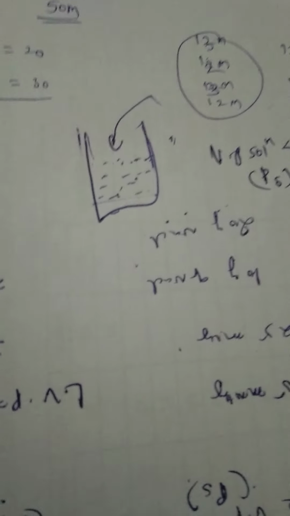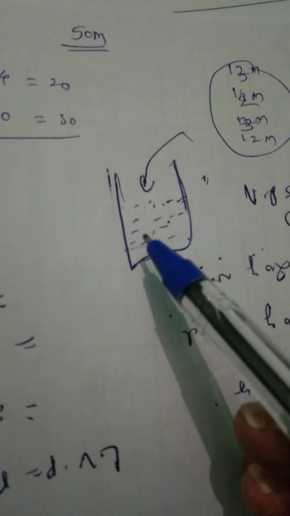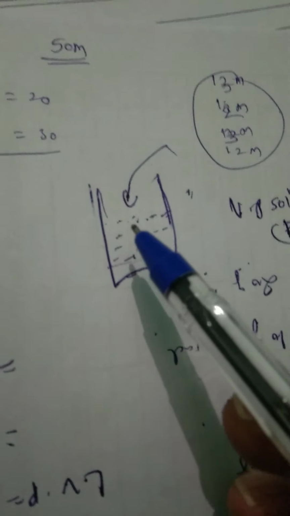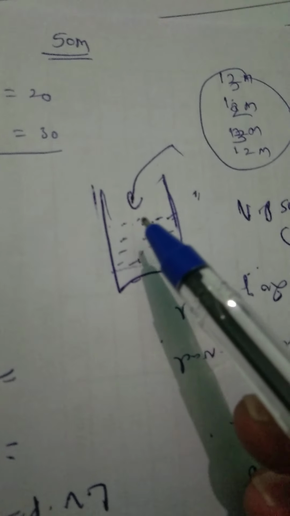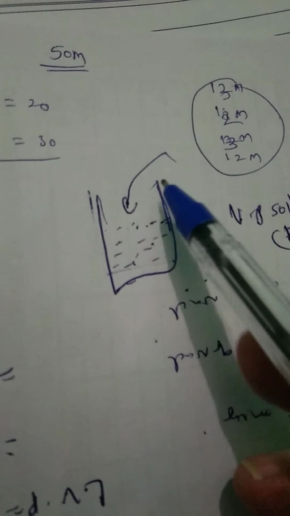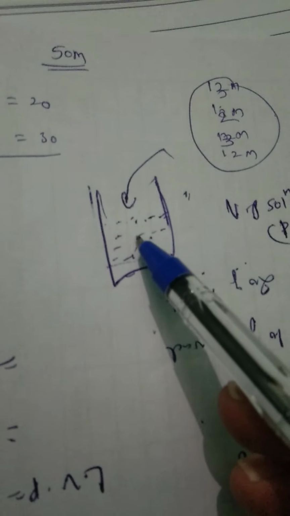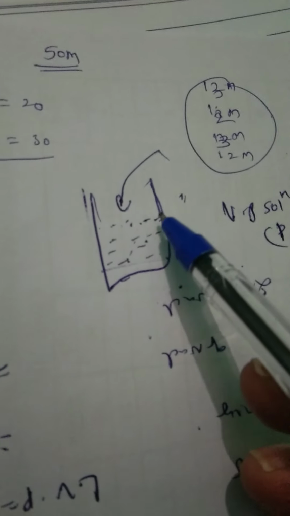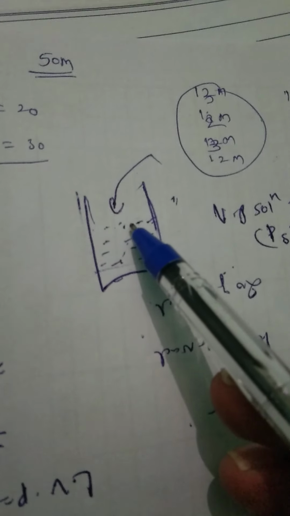Vapor pressure of solution is represented by Ps and vapor pressure of solvent is represented by P naught. I repeat once again. If we don't add any solute to solvent, the solvent molecules can undergo evaporation easily. Initially, the molecules on the surface of the liquid undergo evaporation. After that, the molecules below the surface undergo evaporation. But if you add solute to solvent, a solution is formed.